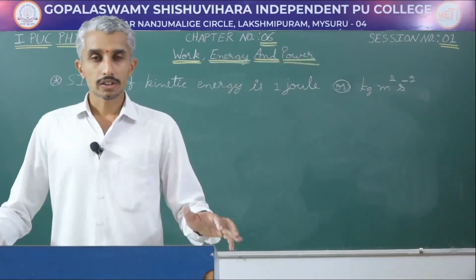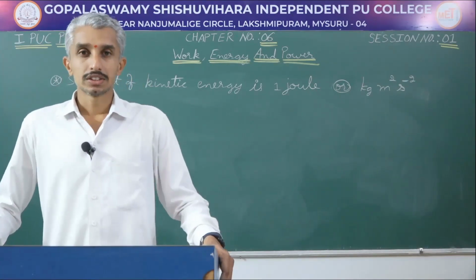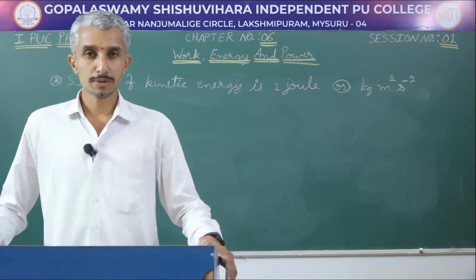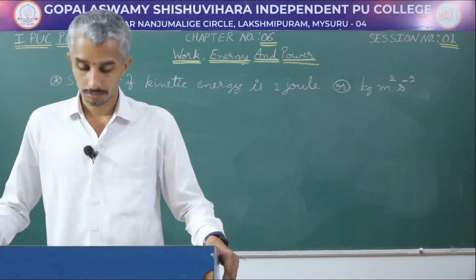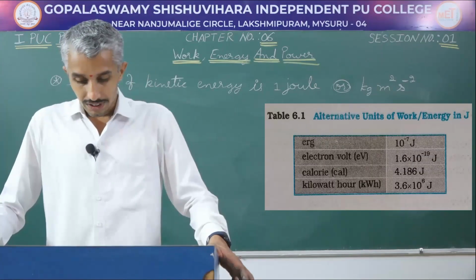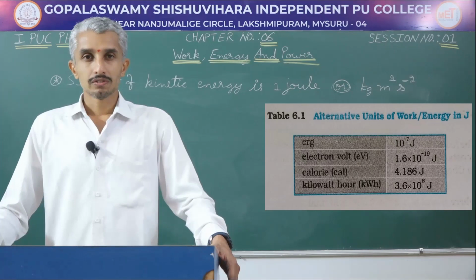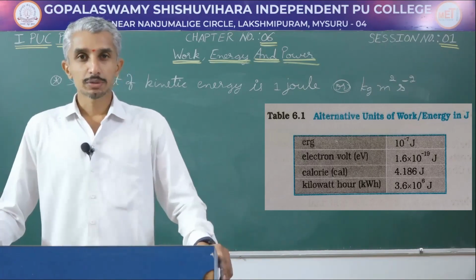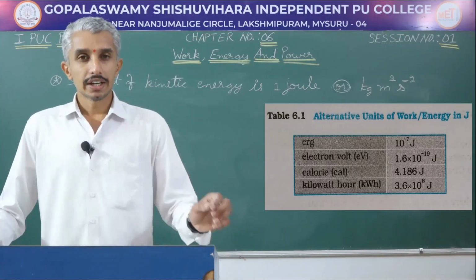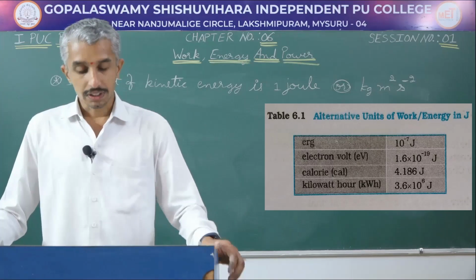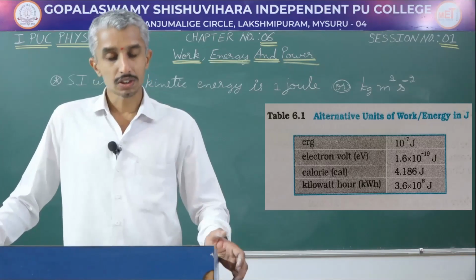The kinetic energy, or in general energy, can be measured not just in joules, but also in some other units. What are those units? You have this table in your NCERT which gives us the different units for energy and also for the work done. They are 1 erg. 1 erg is the unit in the CGS system, where length is measured in centimeters and mass is measured in grams. In that system of units, energy or work done is measured in terms of 1 erg, and 1 erg when you convert it into joules is equal to 10 to the power of minus 7 joules.